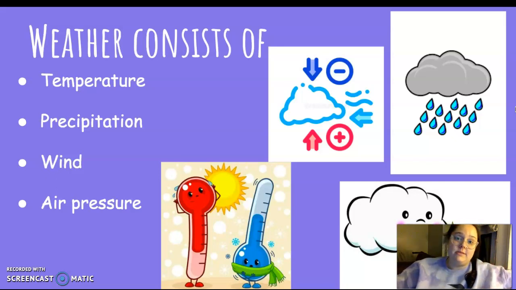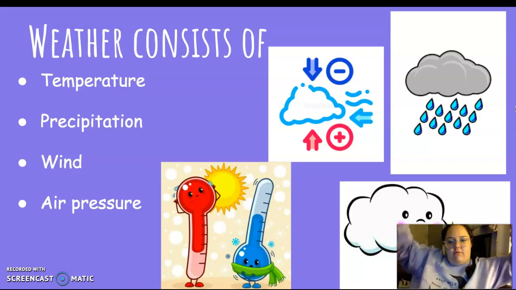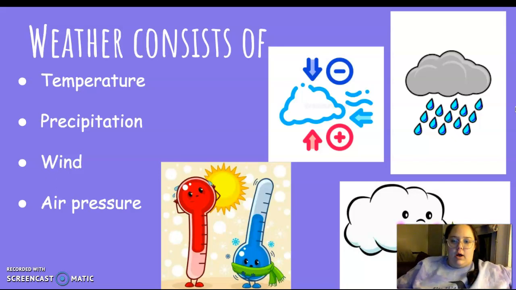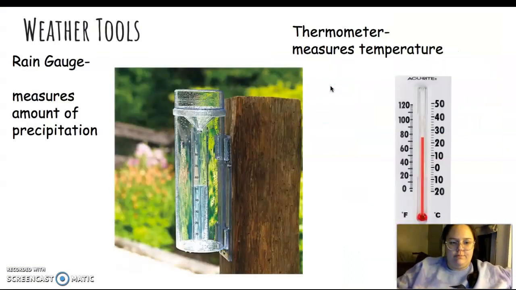We're talking about wind, so how fast is the wind going that day? Is there any wind? Is there no wind? That's part of the weather. And the last one is air pressure. We talked about this briefly in the weather unit. The pressure is the amount of pressure that's being pushed down on the earth. So as you can see in this picture here, there can be high air pressure or there can be low air pressure. It depends on how much is in the atmosphere and how hard it's pushing down on Earth.